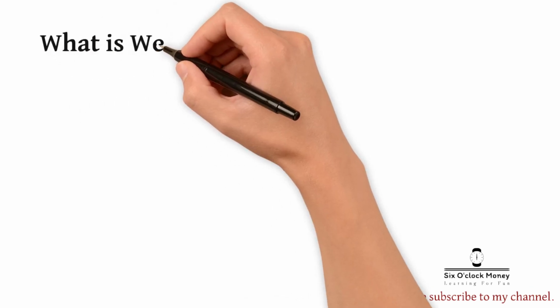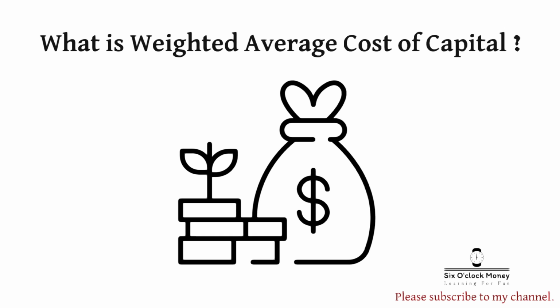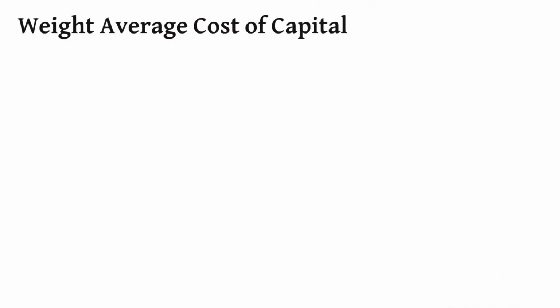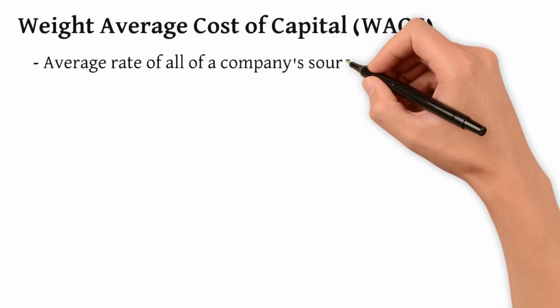So what is the weighted average cost of capital? The weighted average cost of capital, or simply the WACC, is calculated by taking the average rate of all of a company's sources of funding.